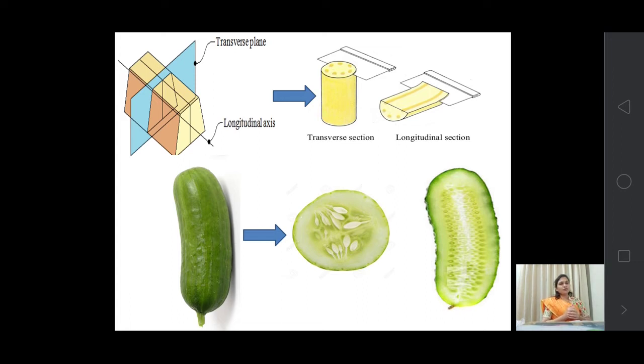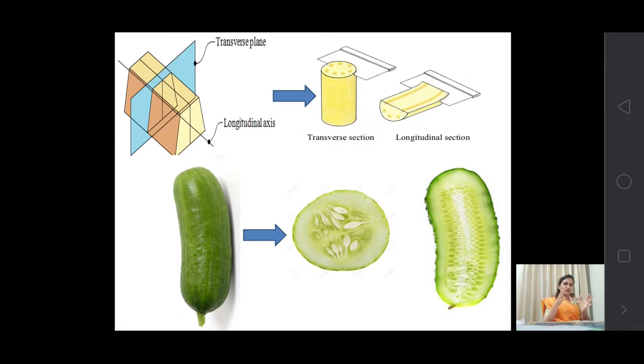But before we get into these tissues in detail, let me clarify some anatomical terminologies with you. You have to know some of the terms which are used in anatomical studies. First of all, we see the cross section. Have you heard about the cross section? How sections are taken?